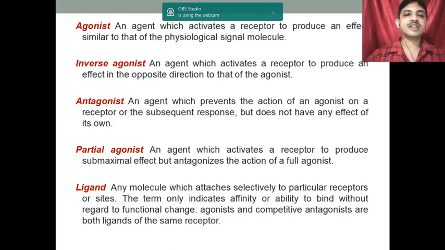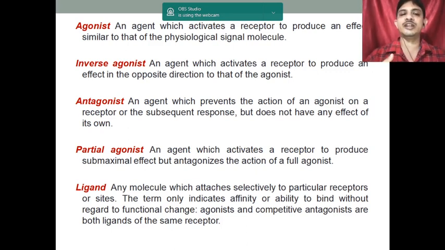What is the inverse agonist? An agent which activates a receptor, but produces the effect in the opposite direction to that of the agonist. Now if the agonist produces contraction, it may produce relaxation. So, opposite effect. Antagonist: an agent which prevents the action of the agonist.